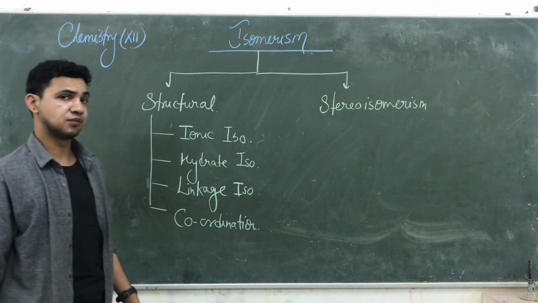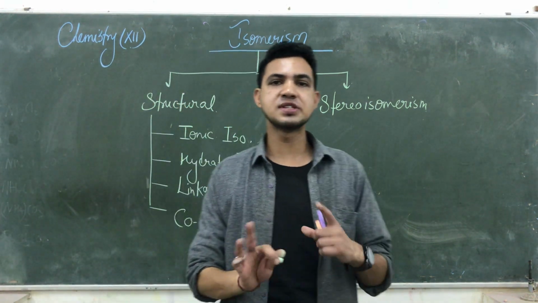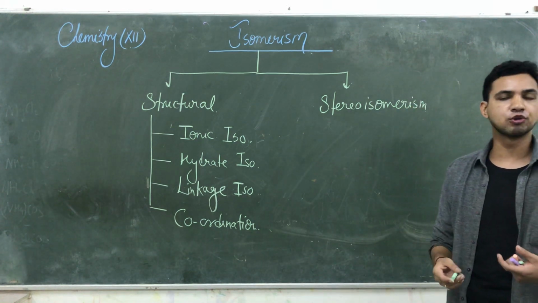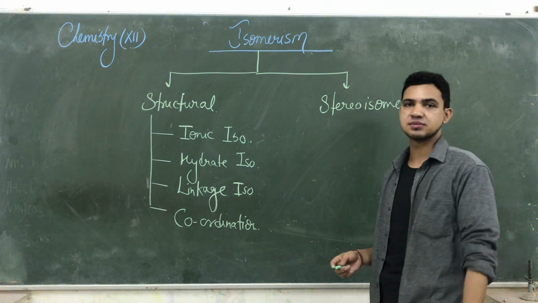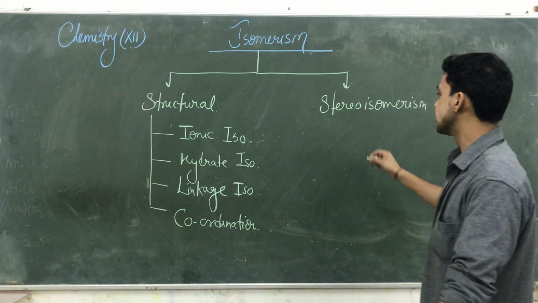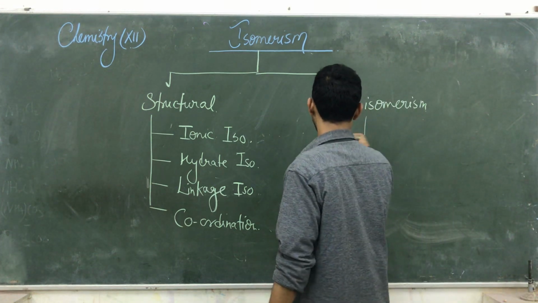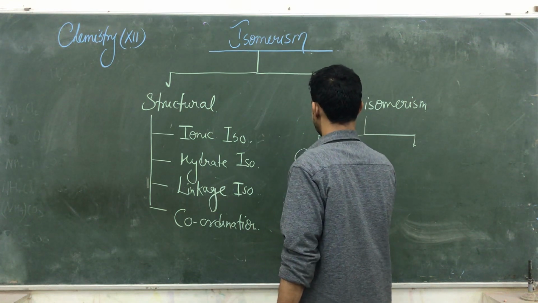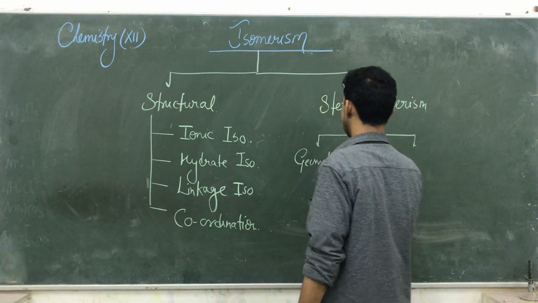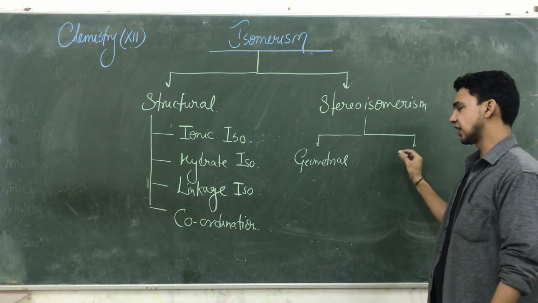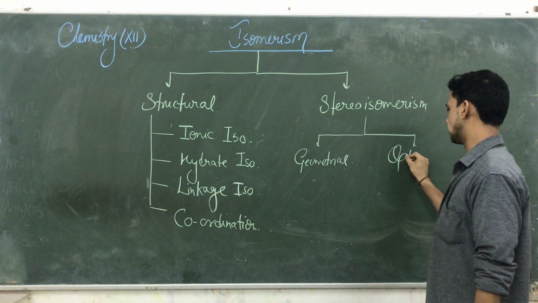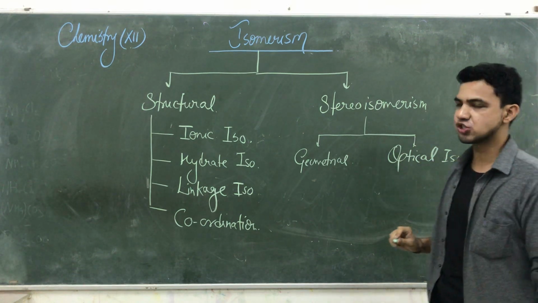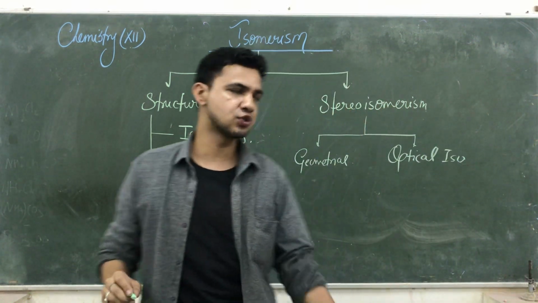If you are talking about stereo, it means the arrangement of particles or ligands, neutral molecules or ions, surrounding the central metal atom in a 3-dimensional way. So stereoisomerism is further divided into 2 parts. The first one is geometrical, and the next one is optical. Geometrical isomerism as well as optical isomerism.